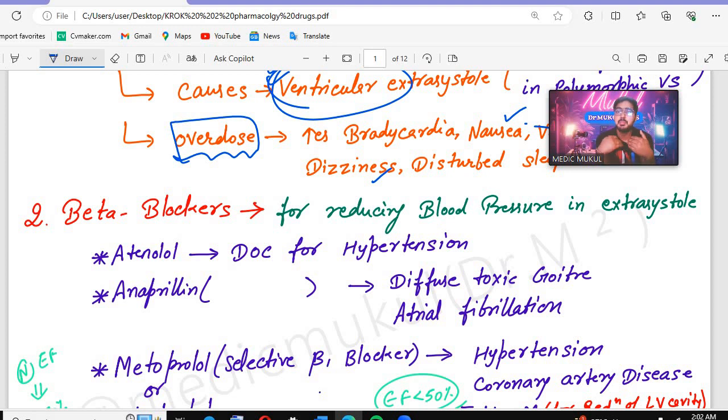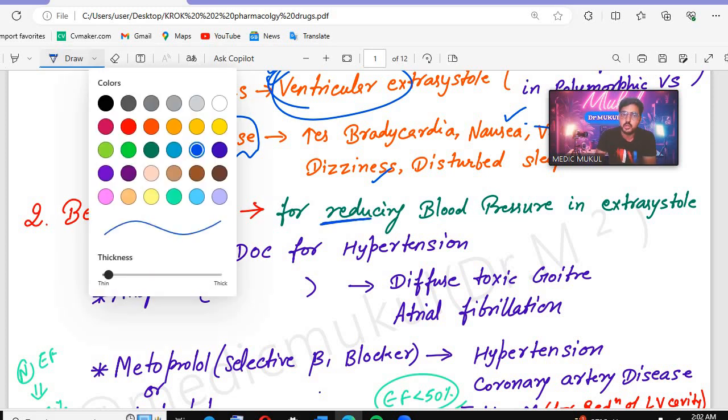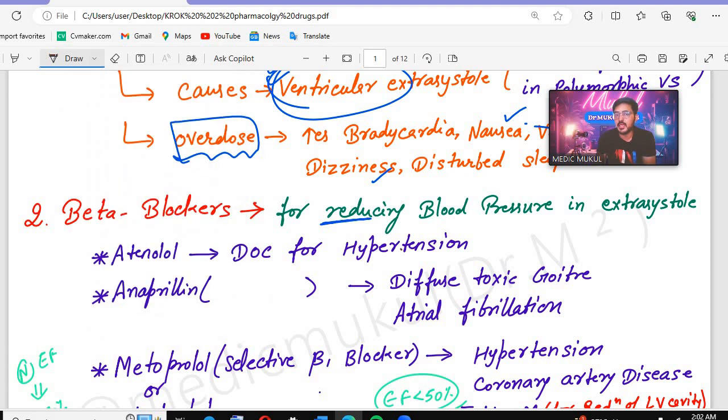Now, beta blockers are used for reducing blood pressure in extrasystole. If in the question, there are direct questions, I took them from all the questions that I got. So these are the beta blockers for reducing blood pressure in extrasystoles. After that, remember there will be atenolol. Now atenolol, remember, this is the drug of choice for hypertension patients. So which drug is the drug of choice for hypertension? Remember, that is atenolol.